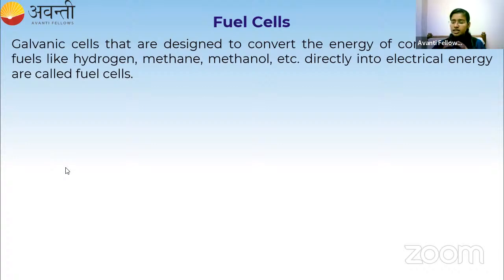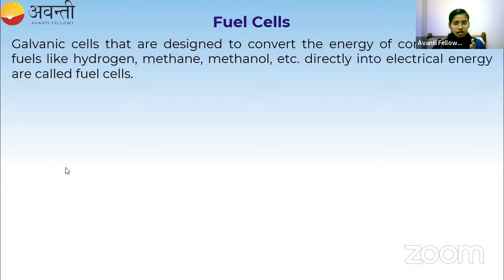Combustion means heating something in the presence of oxygen. We are going to convert the energy of combustion of fuels like hydrogen, methane, methanol, etc., directly into electrical energy.